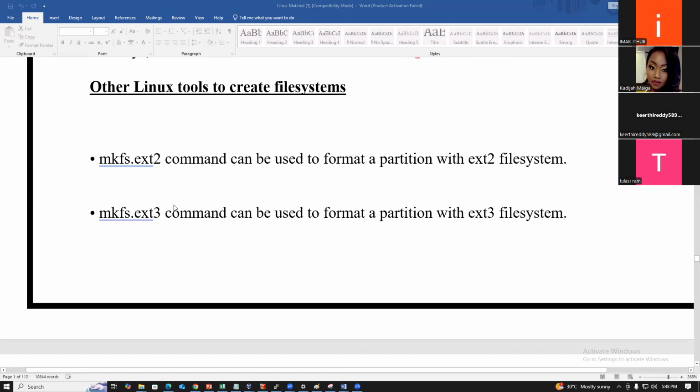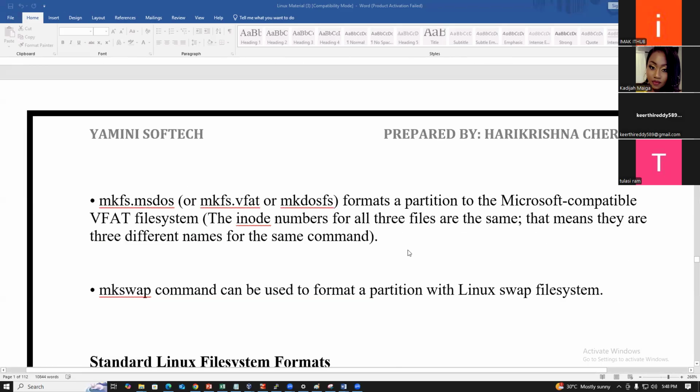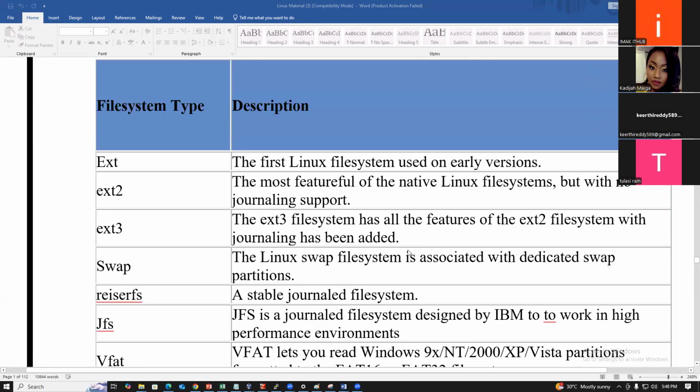So mkfs has ext2 and ext3, and there is a difference, guys. ext2 is the most feature-rich native Linux file system, but with no journaling support. So there is a journaling concept. If the data is deleted, I want to recover that data from the hard disk.